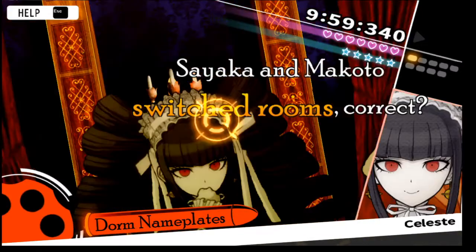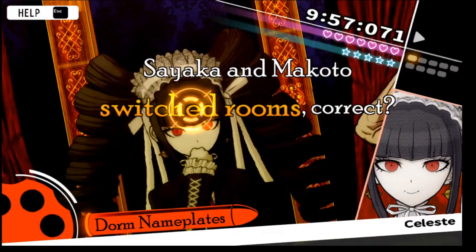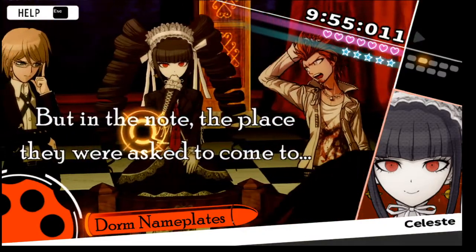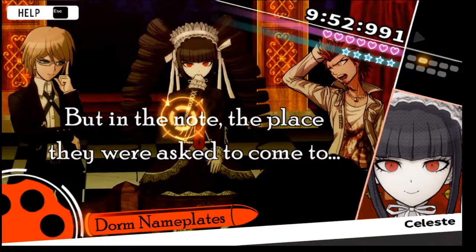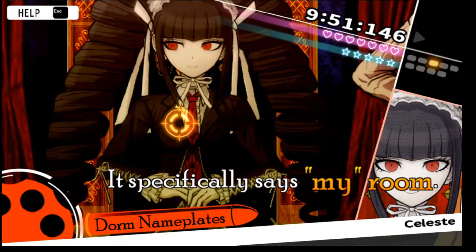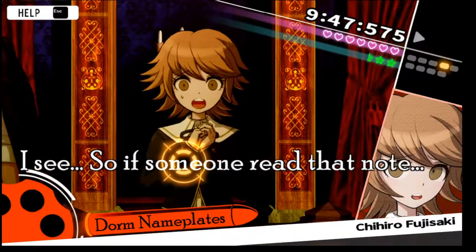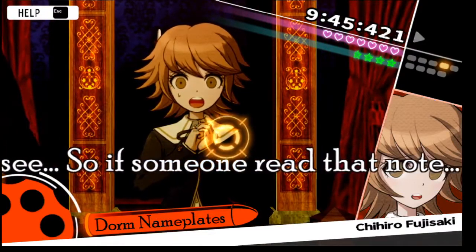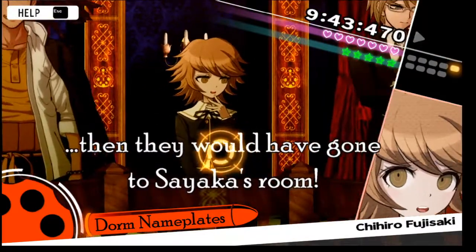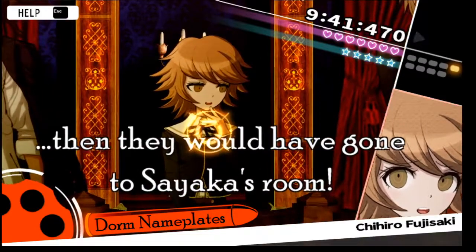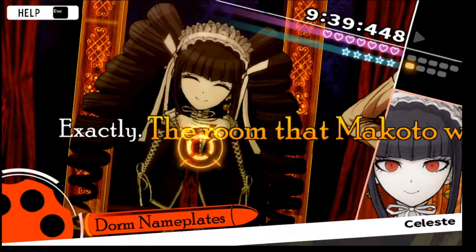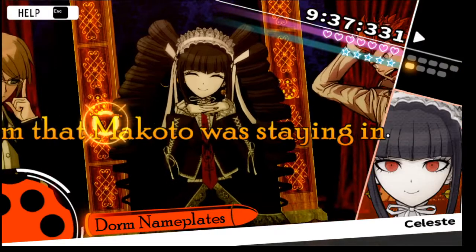Still only one bullet. Sayaka and Makoto switched rooms, correct? But in the note, the place they were asked to come to, it specifically says, my room. I see. So if someone read that note, then they would have gone to Sayaka's room. Exactly. The room that Makoto was staying in.